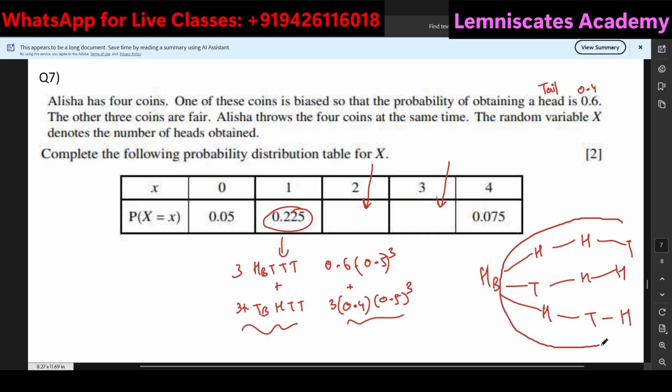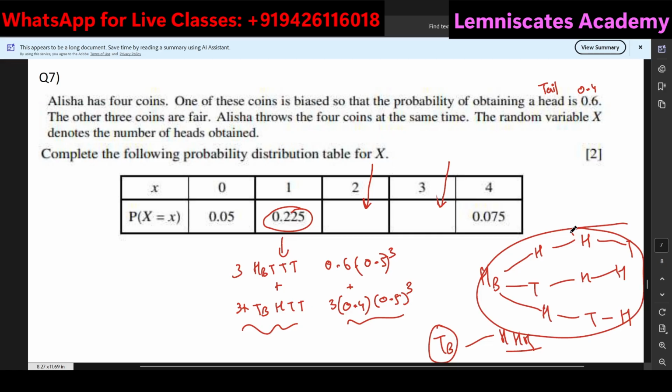You can see that there are three different routes for the heads, and of course for the tail, if it's chosen first, there is only one way to choose heads, heads, heads together. Okay, I can choose any another tail. So for the tail, there is only one approach, but now for the head, there are three approaches.